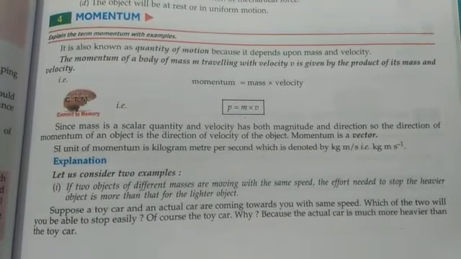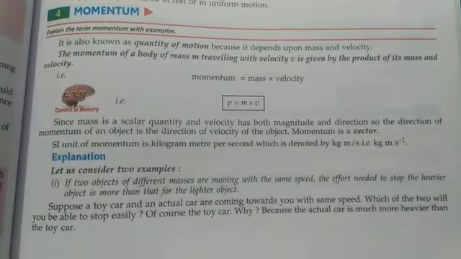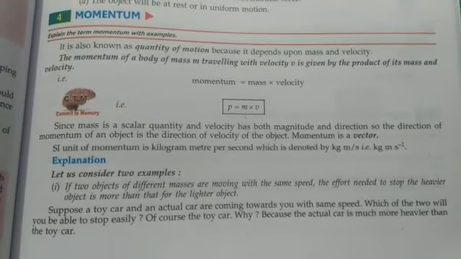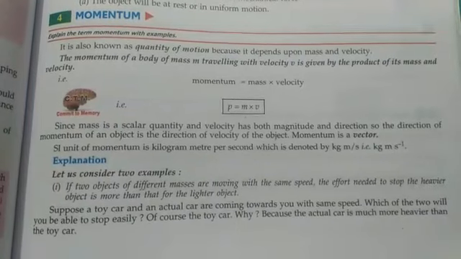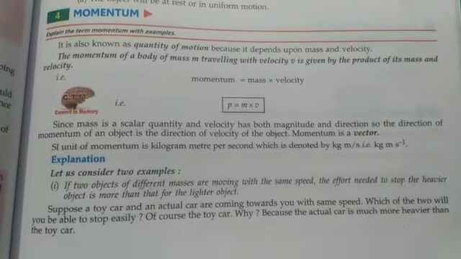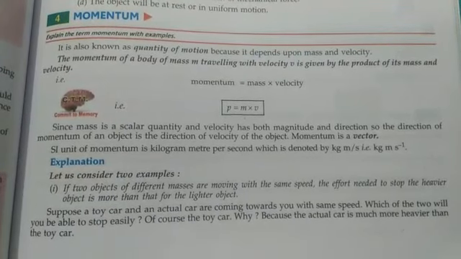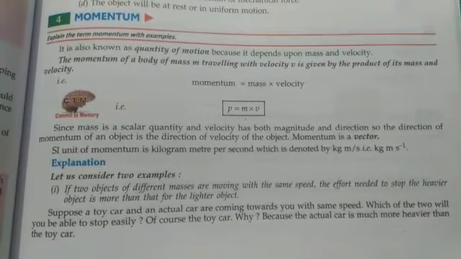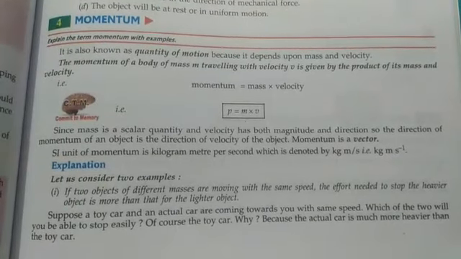Because of their mass. Whenever any object is in motion, how much force we require to move that object or to stop that object also depends on mass. So when mass and velocity both are considered, only then can we explain the motion of any object.